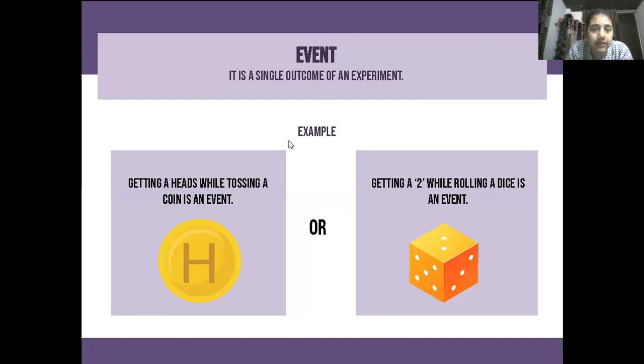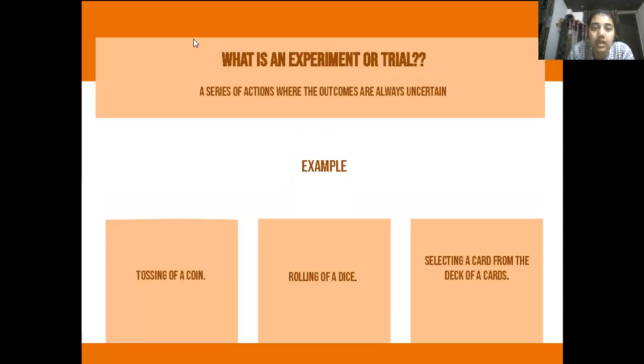And now comes event. What is an event? It is a single outcome of an experiment. We are experimenting and what comes in is the event. Like if I toss a coin and head comes, then head is an event. Another example, the dice example: if I roll a dice and I get a 2, then getting 2 is my event. If you toss a coin and you get a tail, then tail is your event. Understood?